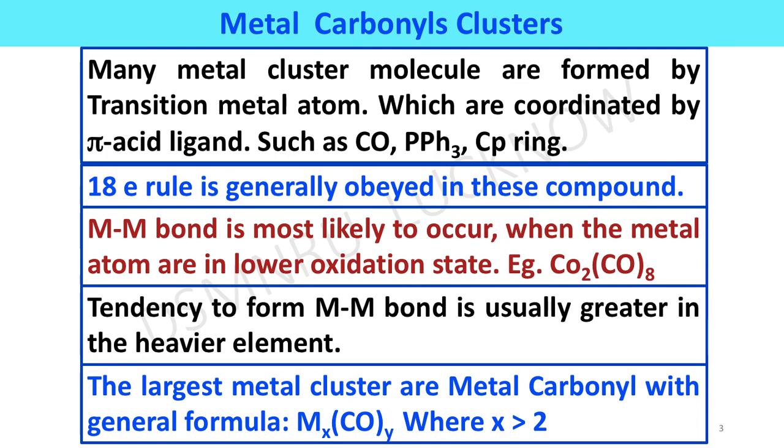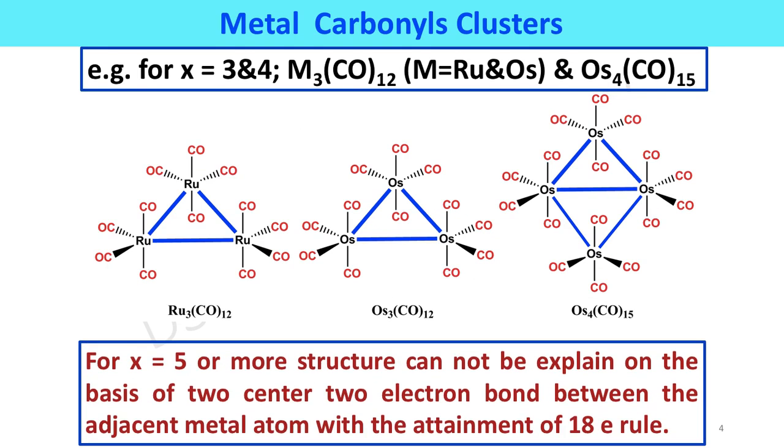The largest metal clusters are metal carbonyls with the general formula M_x(CO)_y, where x is greater than 2 and y is the number of carbonyl ligands attached to the metal atoms. Di-, tri- and tetranuclear metal carbonyl structures can be explained with the help of the 2 center 2 electron bond and the 18 electron rule. A few examples are given here.